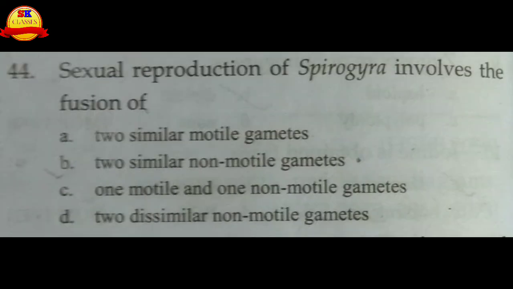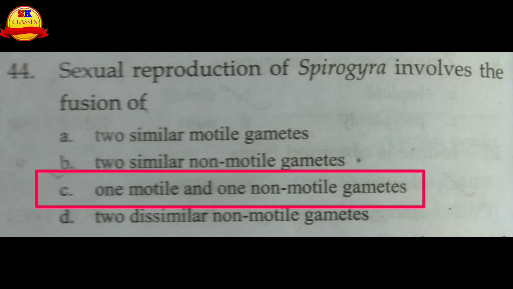Now, sexual reproduction of Spirogyra involves the fusion of two gametes, in which one is motile, that is the male one, moving in amoeboid movement to the female one, and one is non-motile. That is C choice, one motile and one non-motile gamete.